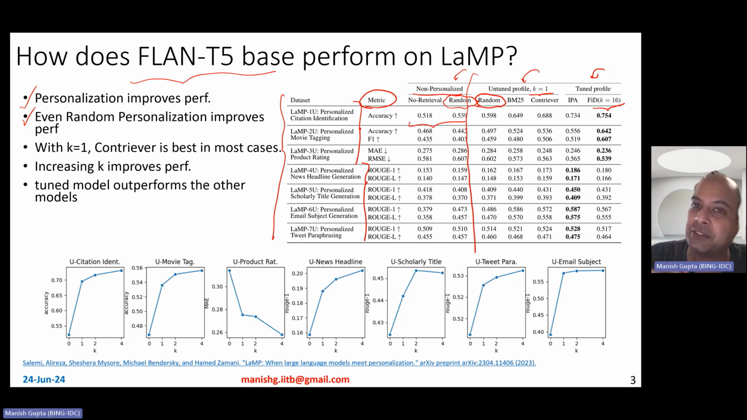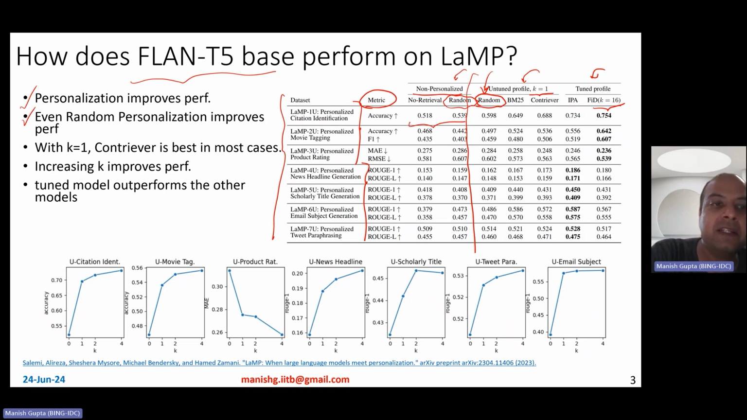You don't really care about this user, just select some sort of a document across any of the users, any random user in the training set. Okay, so that's that. So the point is that personalization improves performance. Even random personalization actually improves performance. And by the way, this random personalization is different because this is really choosing a random document from this current